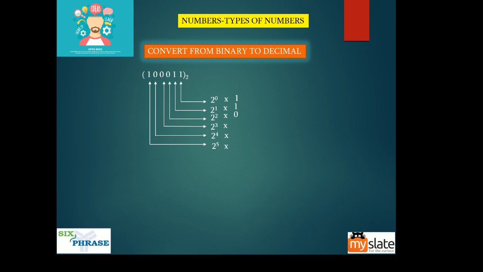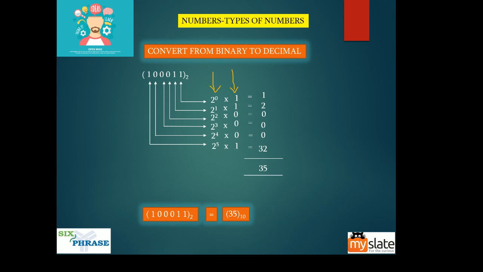Now, you understand what I'm doing here. 1 into 2 power 0, 1 into 2 power 1, 0 into 2 square, 0 into 2 cube, 0 into 2 power 4 and 0 into 2 power 5. All these are positional values, and these are the digits. You multiply the digits with the positional values and you get the values. Remember, 6 into 100 gave you 600. So digit into positional value gives you the value. Here you get 1, 2 and 32, and finally you get 35 as the final value.